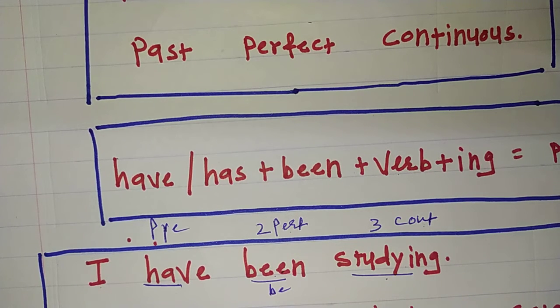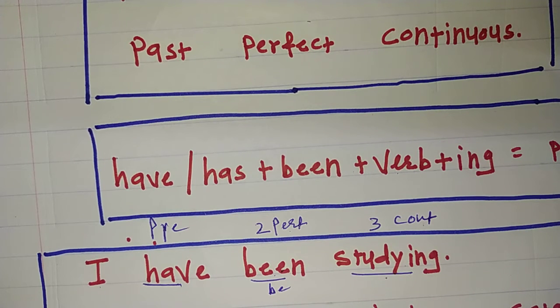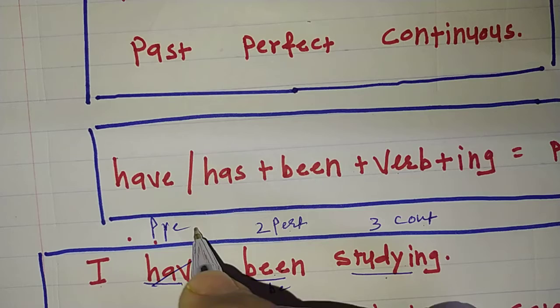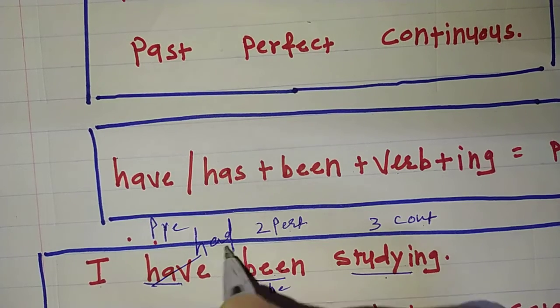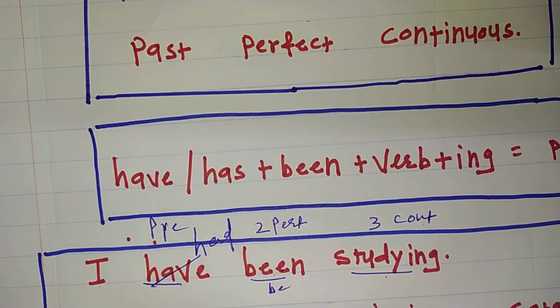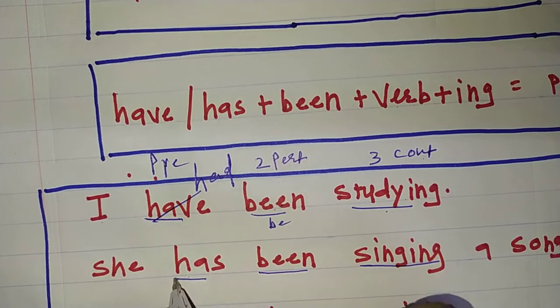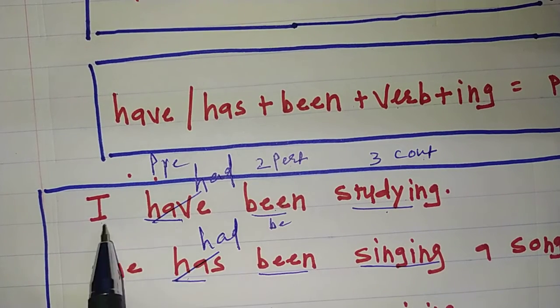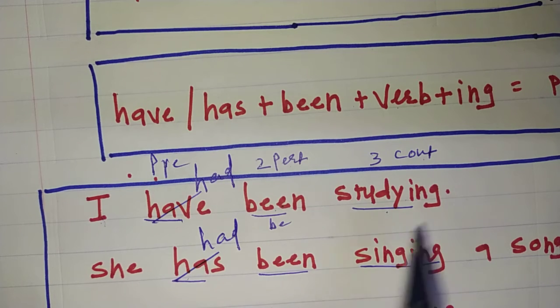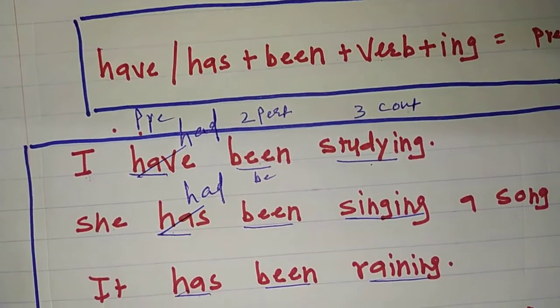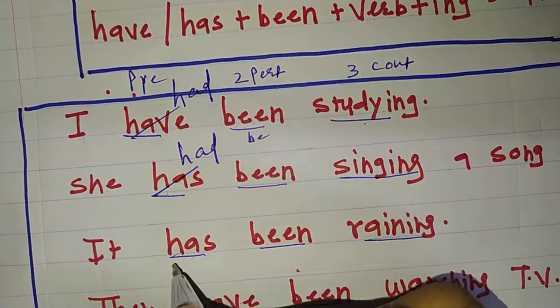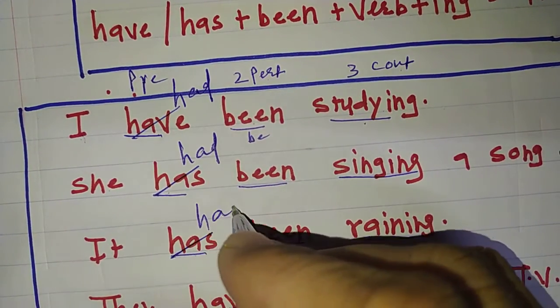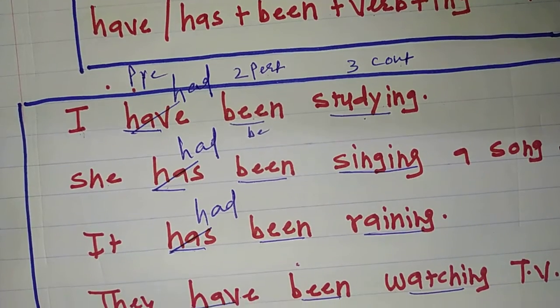Now if I want to turn this into past perfect continuous, what will I do? Only one slight change. Have will become had. Has will become had. I had been studying. She had been singing a song. It has been raining will be it had been raining.